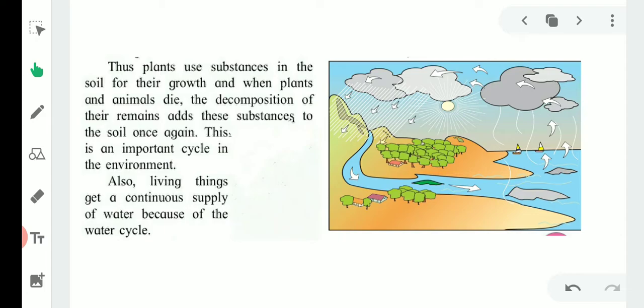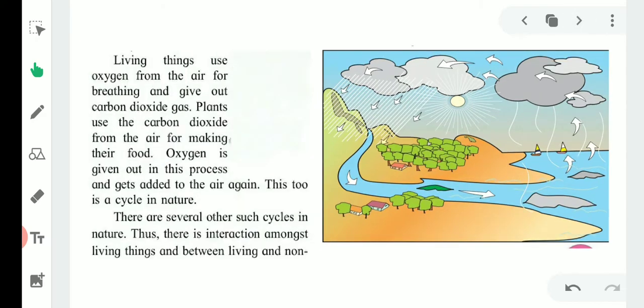A particular component, a single component, can be essential in the food chain and important for the environment. Living things use oxygen from the air for breathing and give out carbon dioxide gas. As we know, plants use the carbon dioxide from the air for making their food, and oxygen is given out in this process, which is used by human beings and living animals and gets added to the air again.